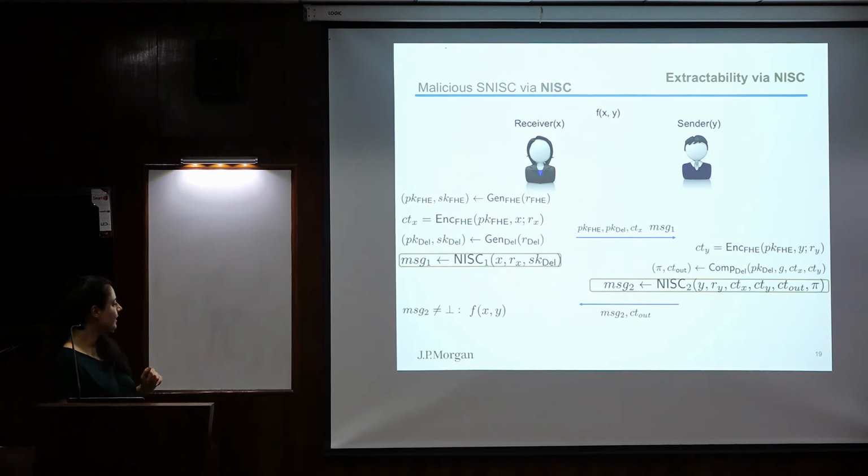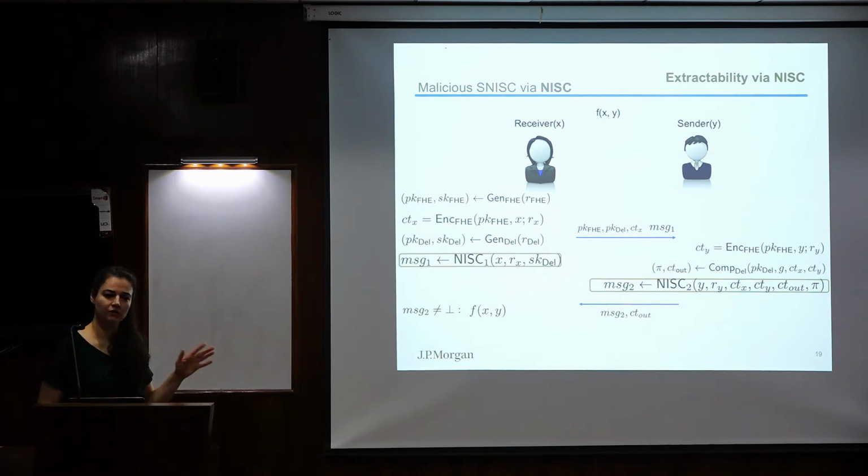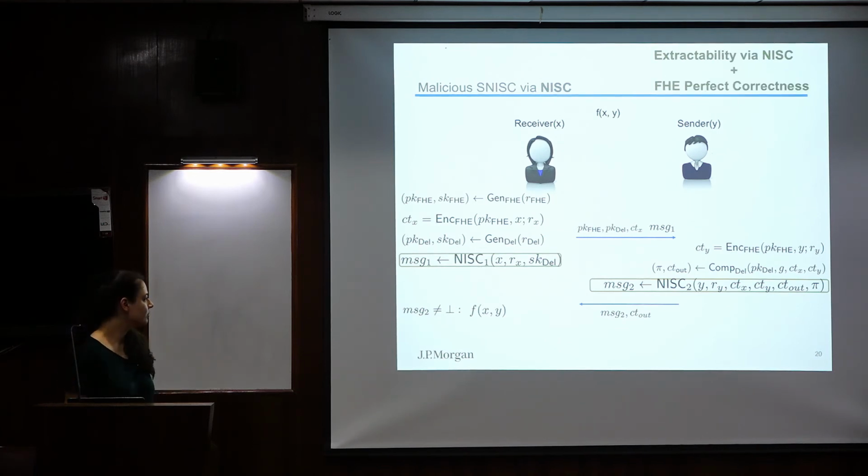So adding these checks here in the inner non-interactive secure computation protocol, checking that the ciphertexts are correct, sure, they're consistent under some randomness, but we need to accommodate bad randomness. So how are we going to solve this problem?